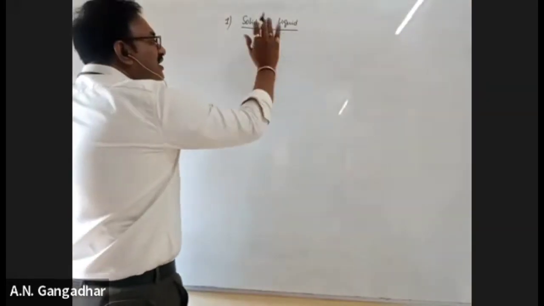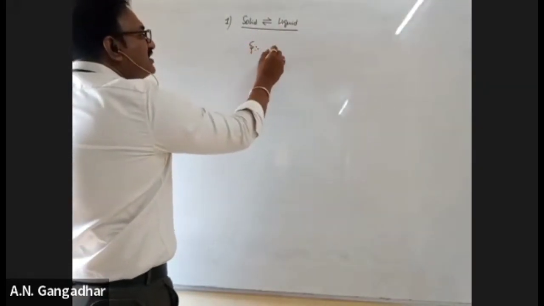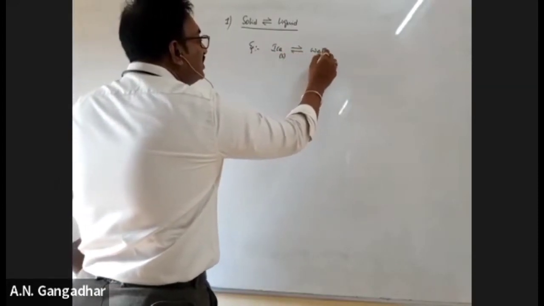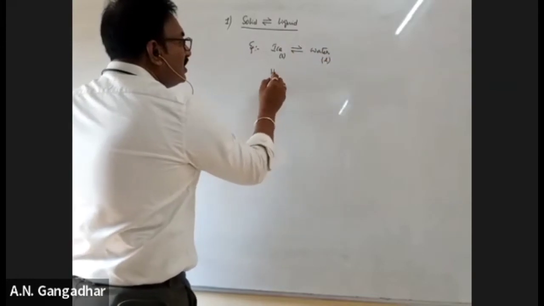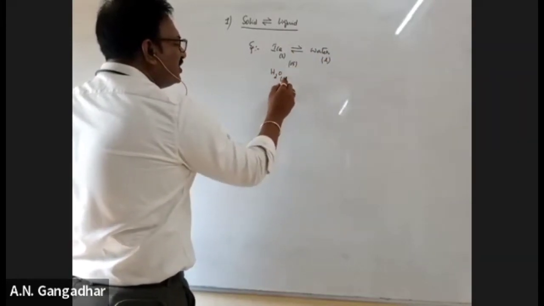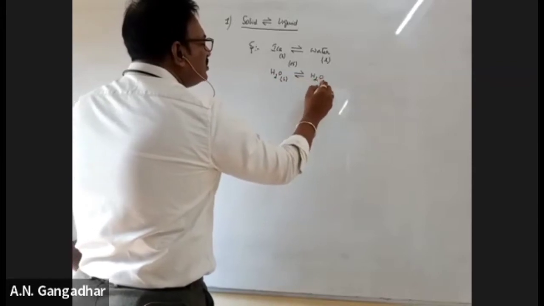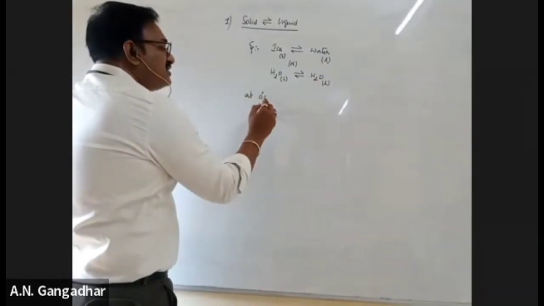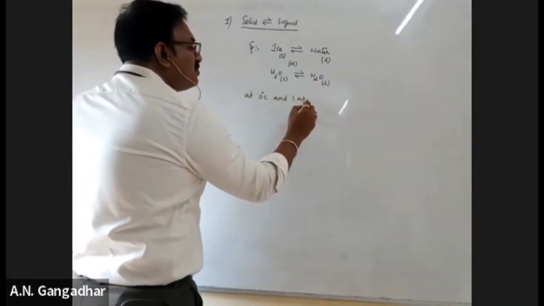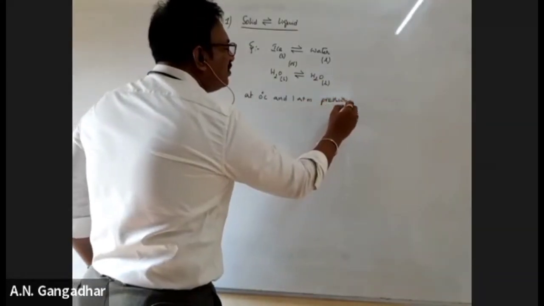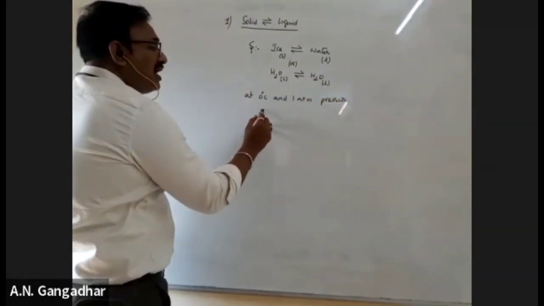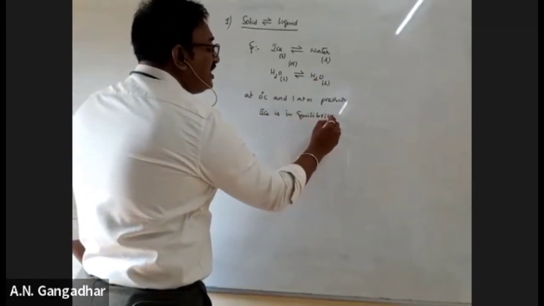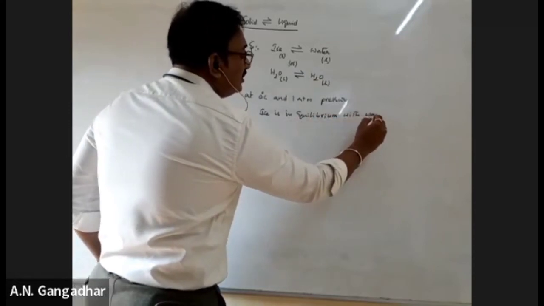Okay. If you see this solid liquid equilibrium, the best example for this is ice that is always in solid state existing in water, liquid, or otherwise you can write this like this also. H2O solid gives rise to H2O liquid. Okay. At 0 degrees centigrade and 1 atmosphere pressure, ice is in equilibrium with water. Ice is in equilibrium with water.